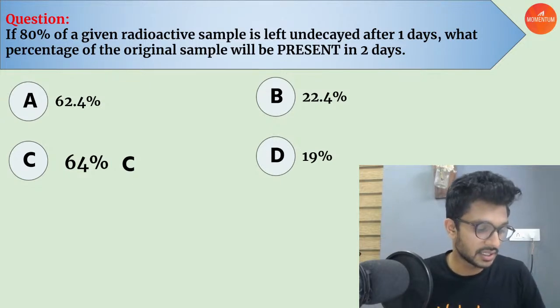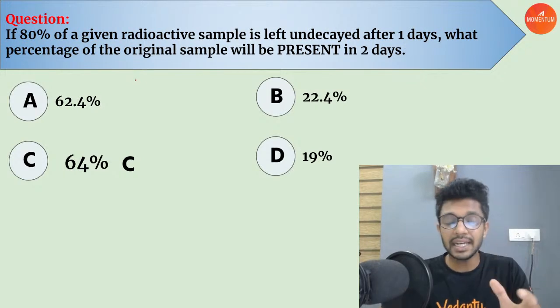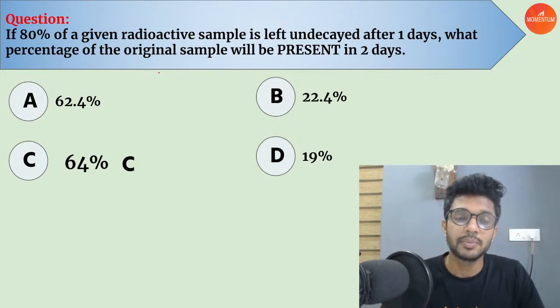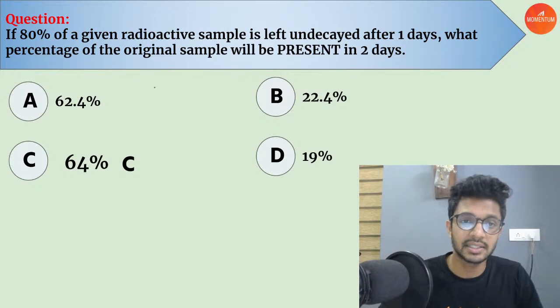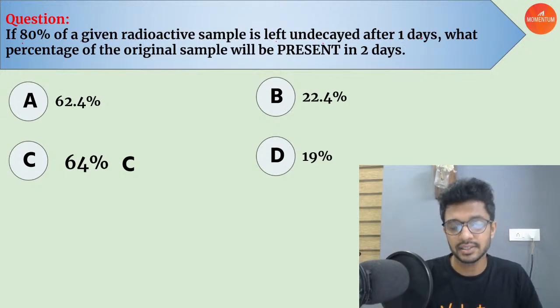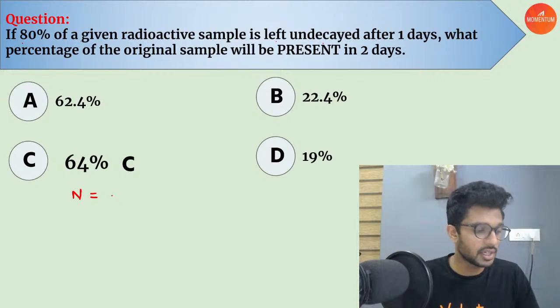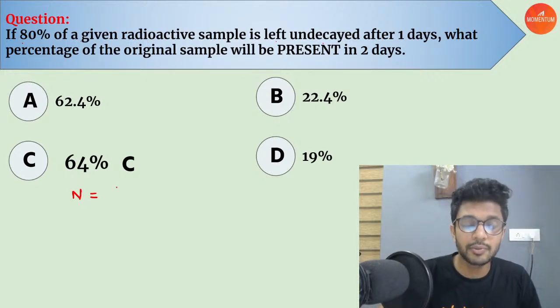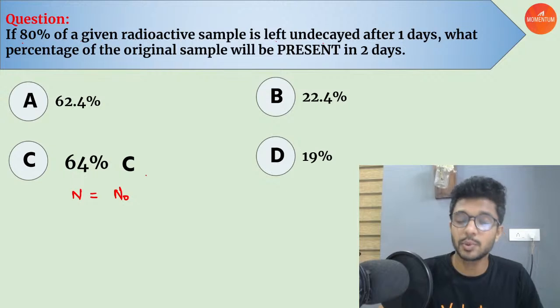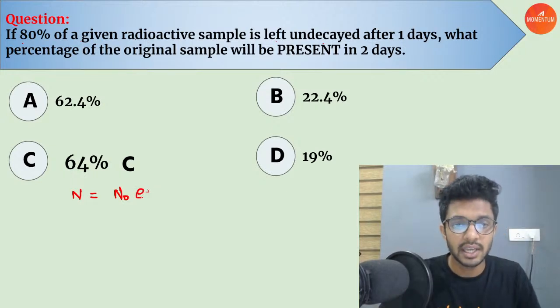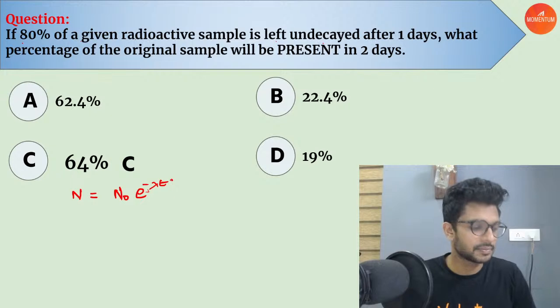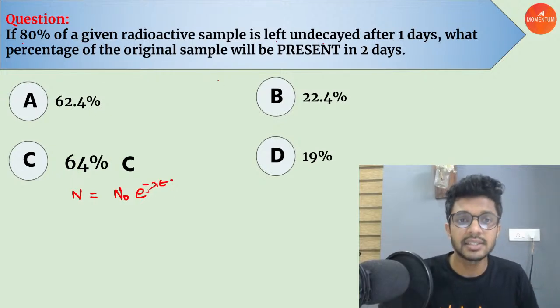Another question. Listen, it's very good, and it is mainly based on a formula from this decay part. So let's understand this, right? If 80% of a given radioactive sample is left undecayed after 1 day. So what is the equation to find out the available number of undecayed nucleus after a time of t? What's the formula? N, the present number of nucleus, is equal to N naught, the initial number of nucleus, into e raised to minus lambda t, right?